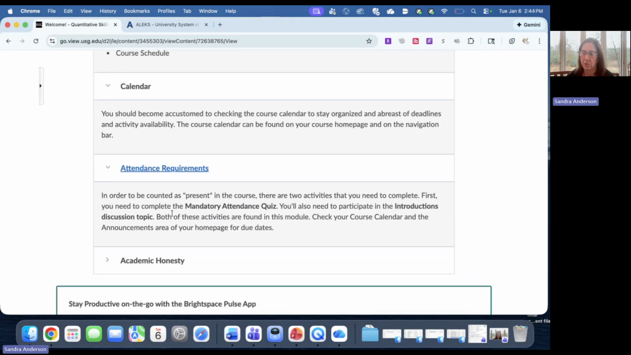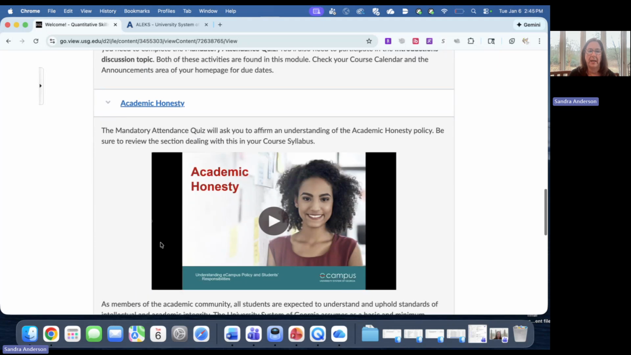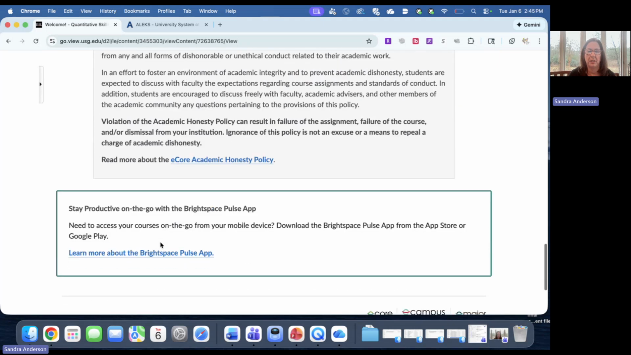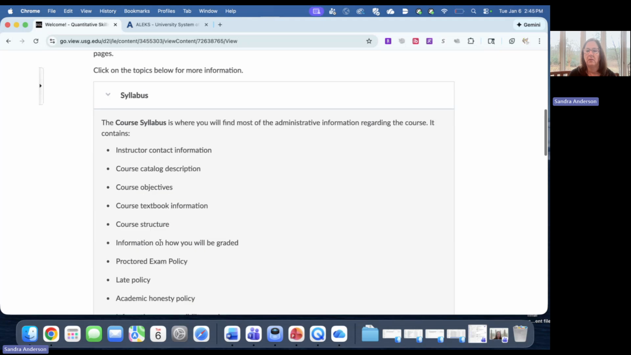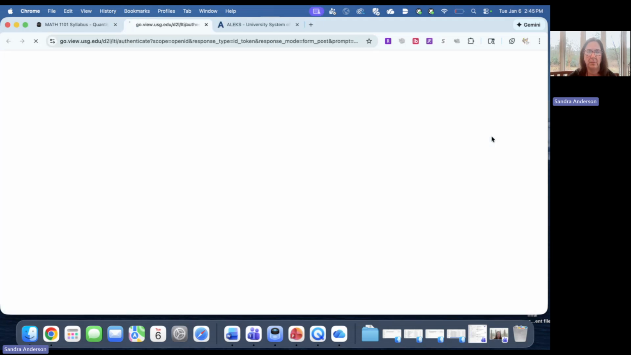You need to make sure that you complete the first two things, which are mandatory to show that you're going to stay in this class. That's the attendance quiz and introduction discussion to introduce yourself to your classmates, and then our academic honesty policy here at eCore. Okay, and then you can always just click the forward button, or you can go back to the beginning.